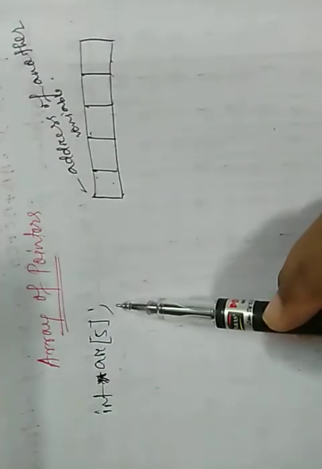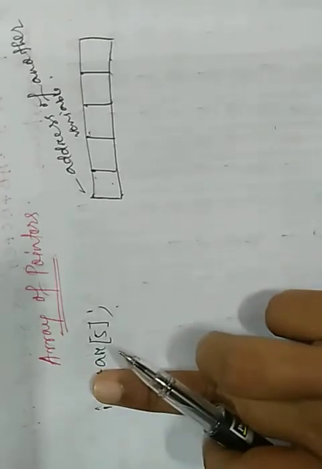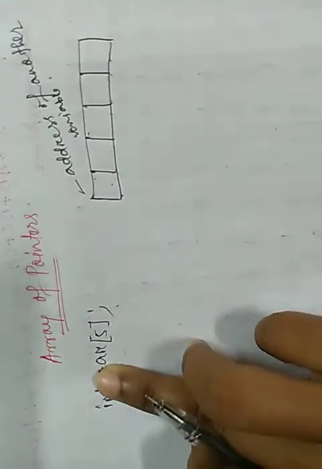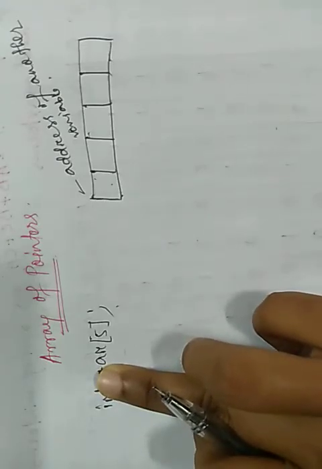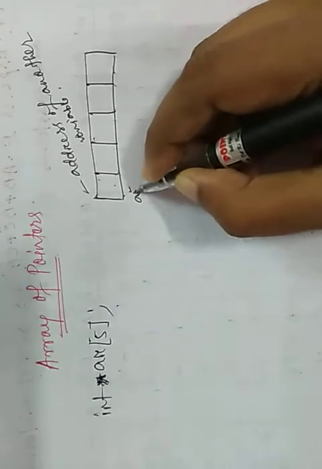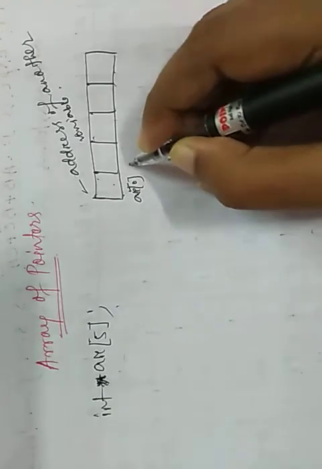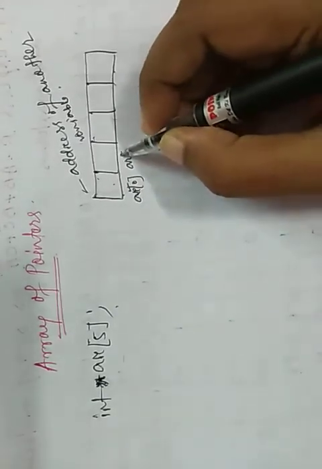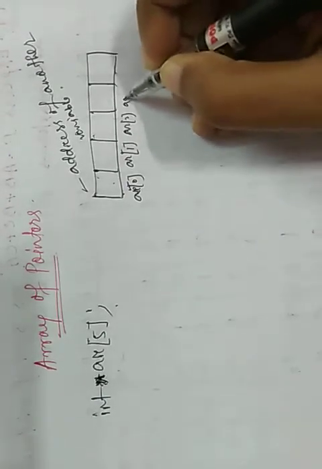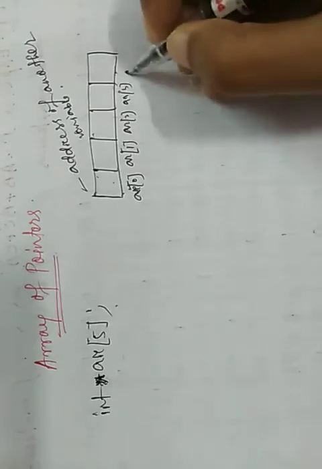If we omit the star, then it is only AR[5], which means we get an array of 5 elements, with each element named AR[0], AR[1], AR[2], AR[3], AR[4].